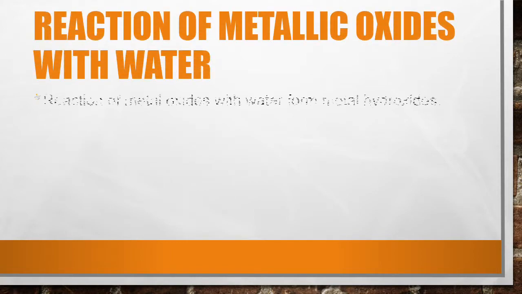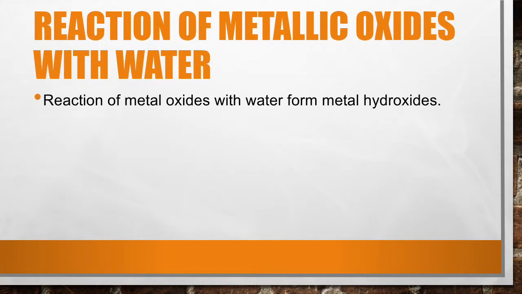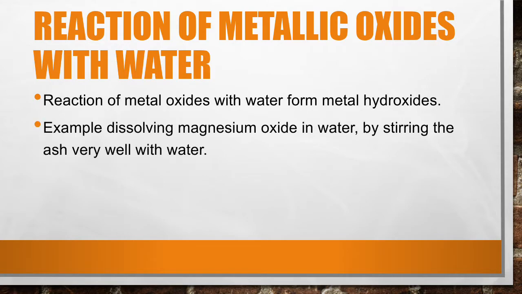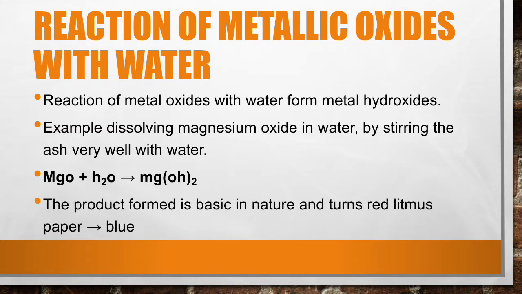Reaction of metallic oxides with water. Reaction of metallic oxides with water forms metallic hydroxides. For example, dissolving magnesium oxide in water by stirring the ash very well with water: MgO + H2O gives Mg(OH)2. The product formed is basic in nature and turns red litmus paper blue.